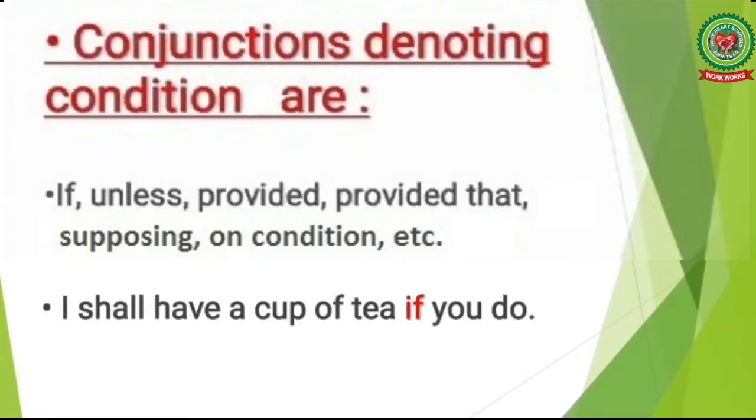The next kind of subordinating conjunctions denoting condition are if, unless, provided, provided that, supposing, on condition, etc. Let's read the examples. I shall have a cup of tea if you do. Now here children, in this sentence, the conjunction if is the conjunction denoting condition.